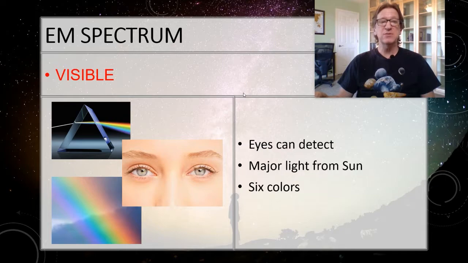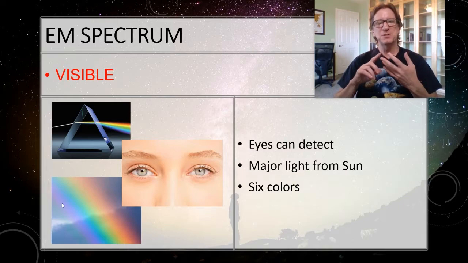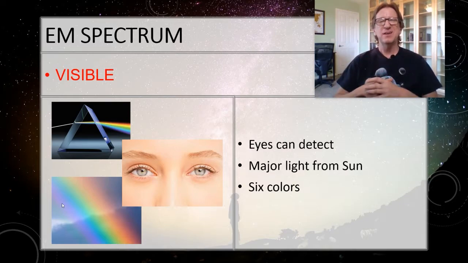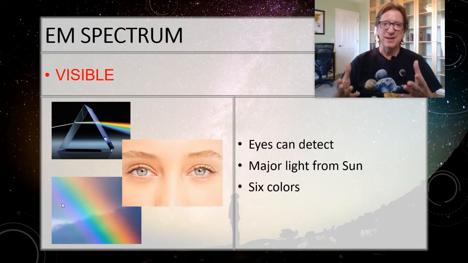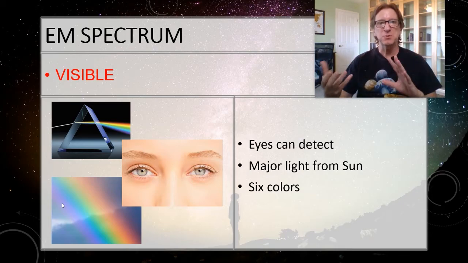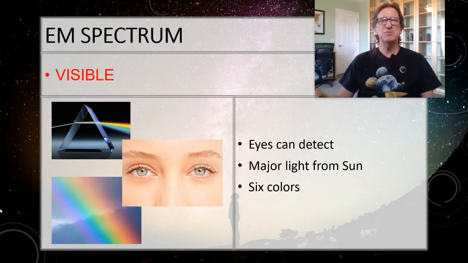All right, so let's look at each of the different types in particular. Now, visible light is what you're mostly familiar with. This is what makes up, if we break this up, the colors of the rainbow. And if you've never seen a rainbow, get a life. There's actually only 6 colors in the rainbow, and you may have heard red, orange, yellow, green, blue, indigo, and violet. Indigo is a color, yes, but it's only in the rainbow in the same sense that pumpkin or sunset or chartreuse or any of these other colors are there. There's really only 6 colors that you can distinguish, and that's going to be red, orange, yellow, green, blue, and violet here. You can also call it purple, that's fine.